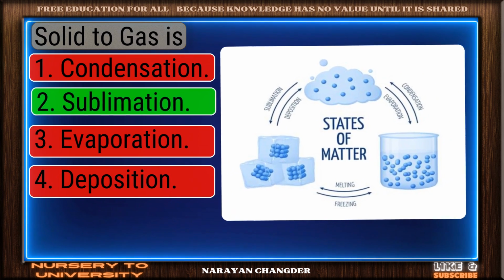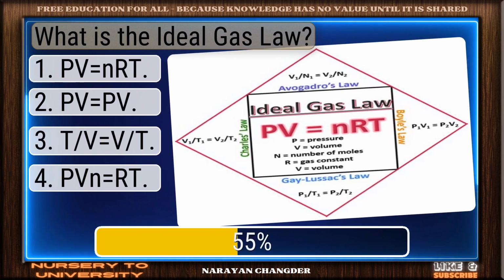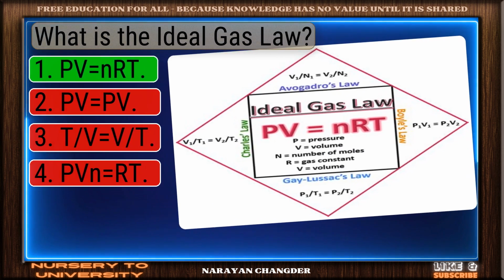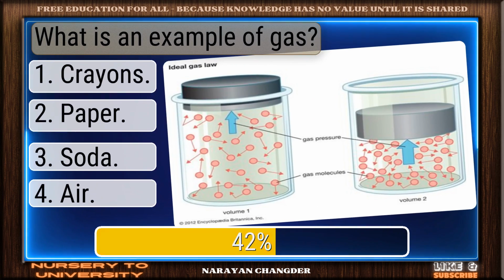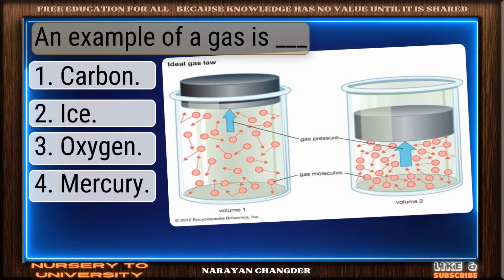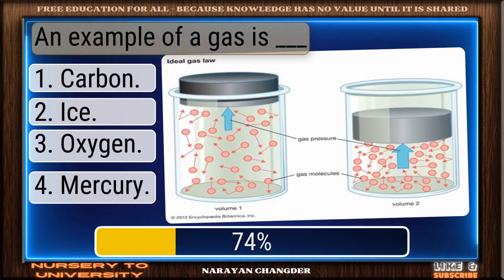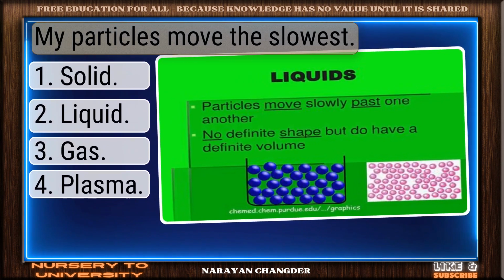Commendable response, sublimation. What is the ideal gas law? Precise answer, PV equals nRT. What is an example of gas? Nicely done. An example of a gas is dash. Well-reasoned, oxygen. My particles move the slowest.